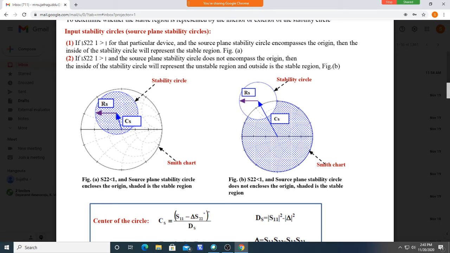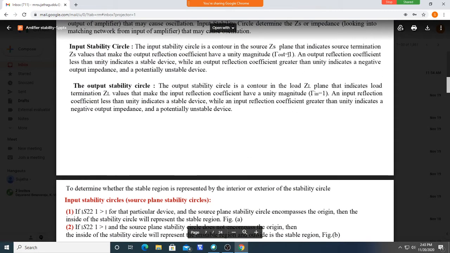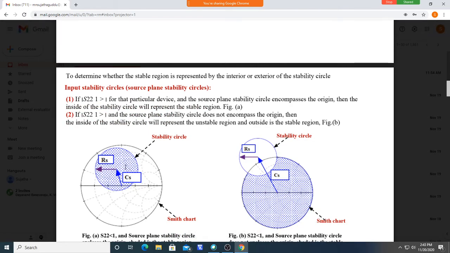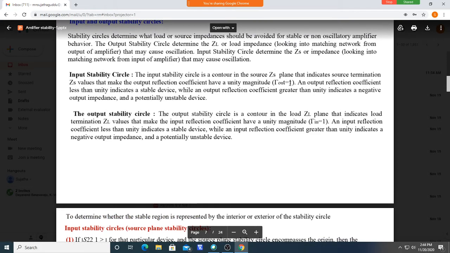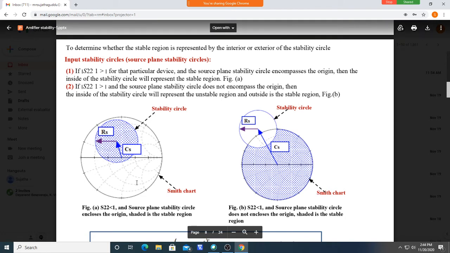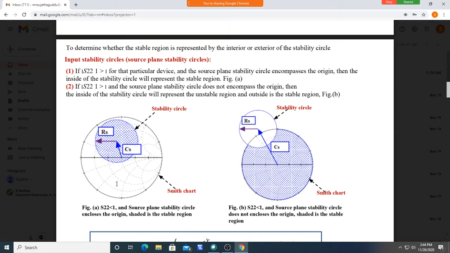Within this circle you can take any value that gives a stable operation. Stable operation means Γout is lesser than 1. You take any value, ZS value, within this circle, all those values give Γout lesser than 1. Okay, if you take over the circle, Γout is 1, that is a border. But if you take values outside this circle, they lead to Γout greater than 1. That means the system starts oscillating.